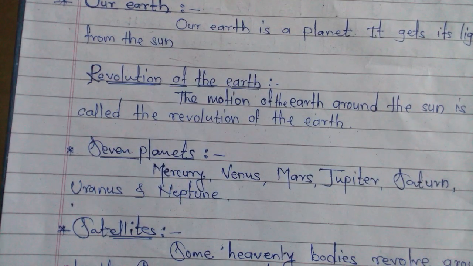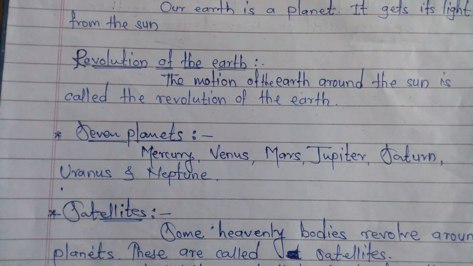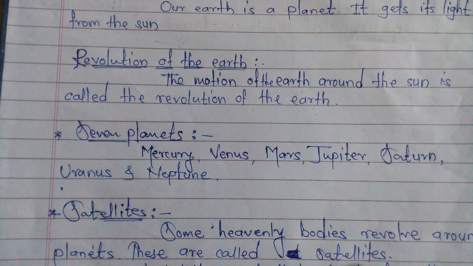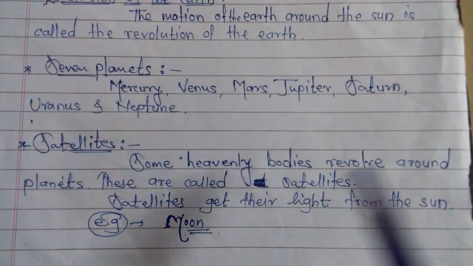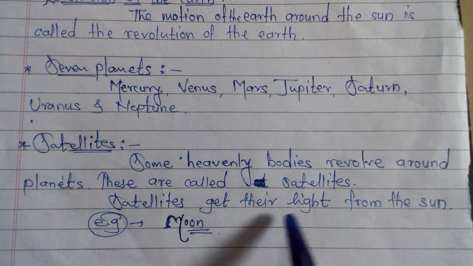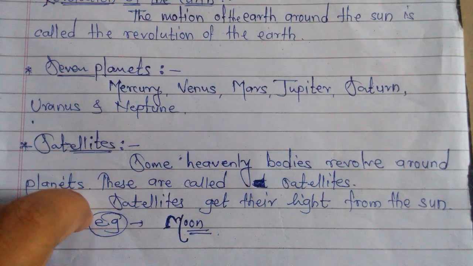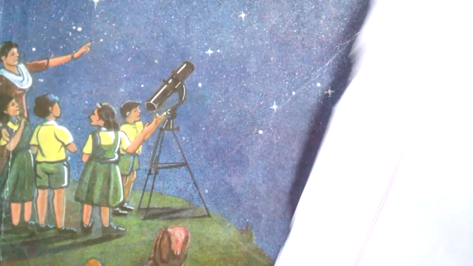It is said to be a satellite. Some heavenly bodies that revolve around a planet are called satellites. Satellites get their light from the sun. Example, moon.